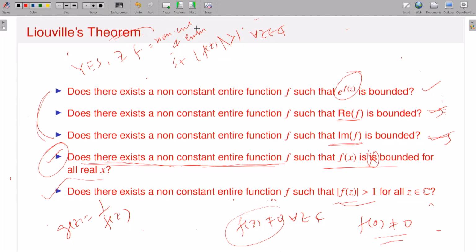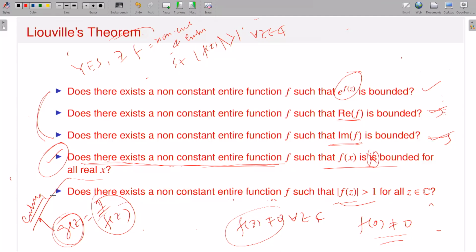Now what is given? Yes, there exists a non-constant entire function f. The function g makes sense because f is non-vanishing on the whole complex plane. Now 1 by f, this is also an entire function. Why? Because the quotient of two entire functions is also entire, provided the denominator is non-zero. Yes, f is a non-zero entire function. The numerator is 1, a constant function, which is also entire. The quotient of two entire functions is an entire function. Therefore g is an entire function. This is my auxiliary function.